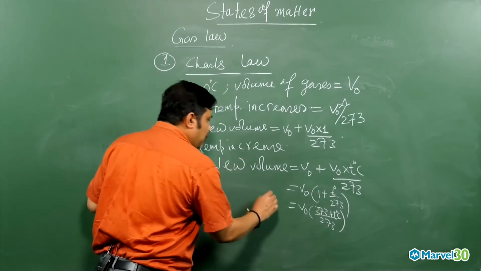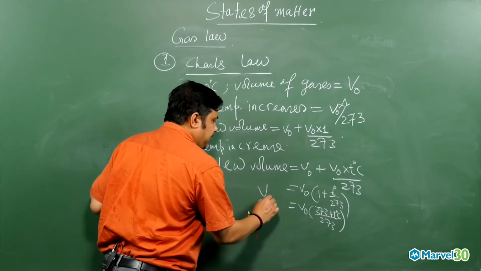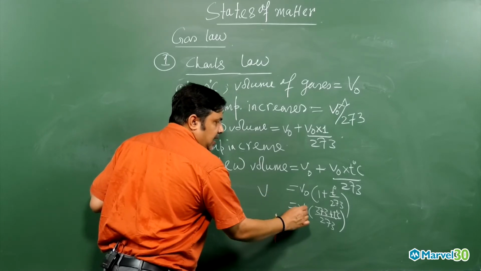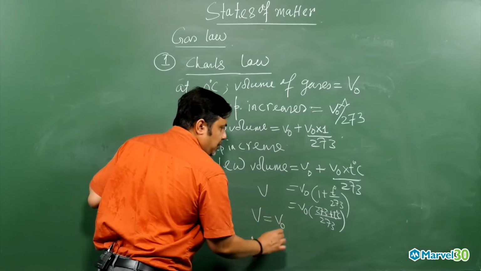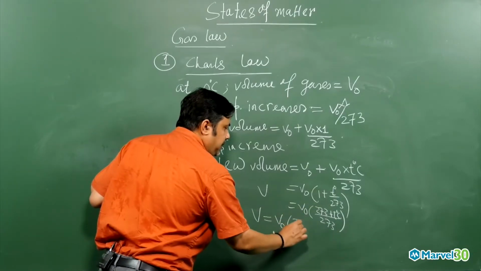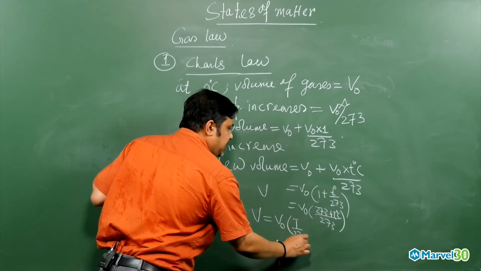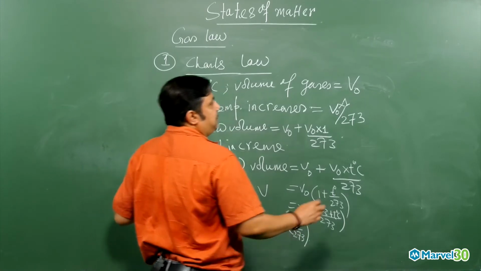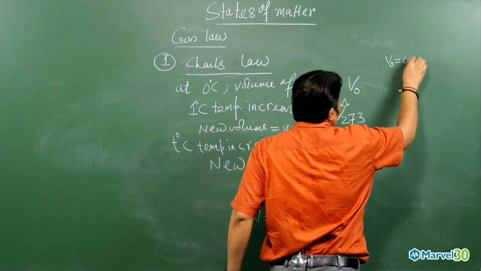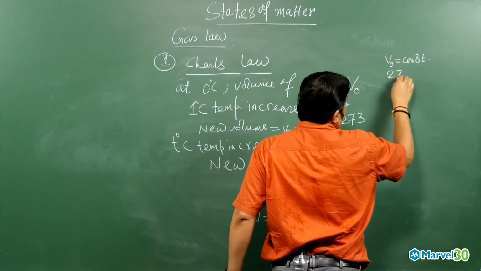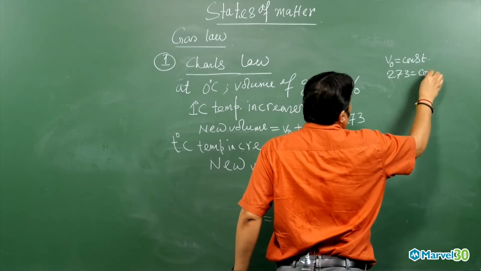And now this new volume I am calling V, capital V. So we can write V will be equal to V0 by 273 into capital T. Now V0 is the volume at 0 degree centigrade, which is a constant, and 273 is also a number, also a constant.